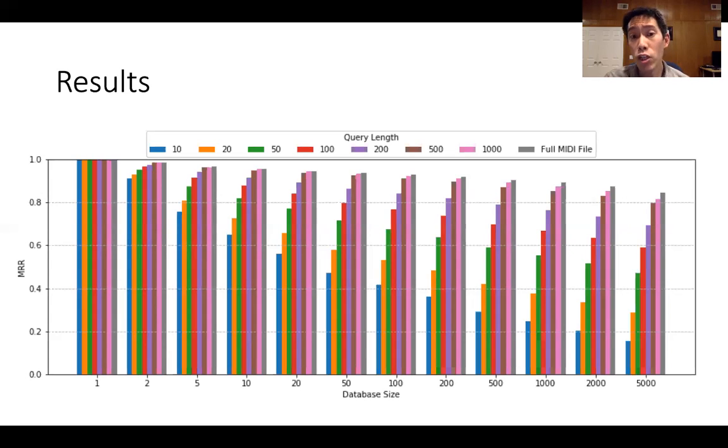But a key observation here is that our system seems to scale reasonably well with database size. For example, as the database size increases from 5 to 50 to 500 to 5,000, the mean reciprocal rank changes from 0.96 to 0.93 to 0.90 to 0.84.